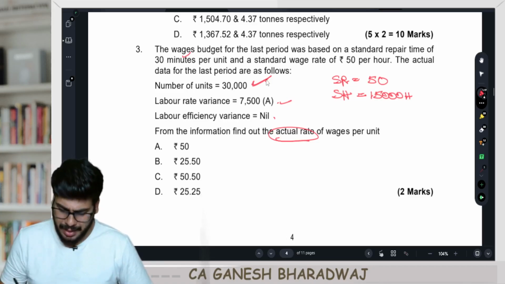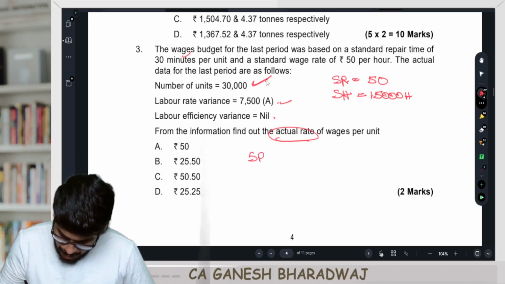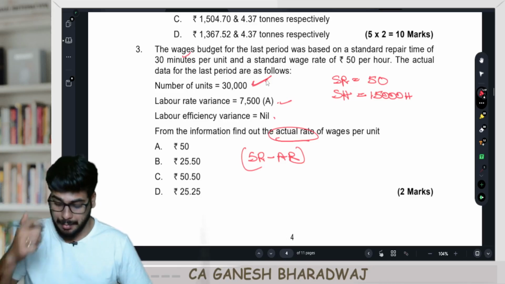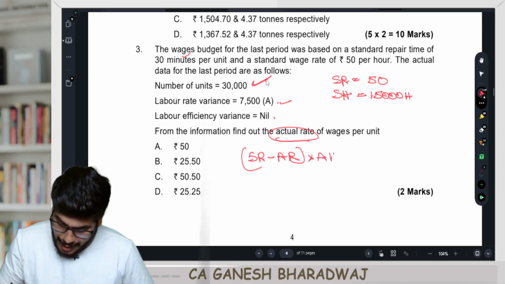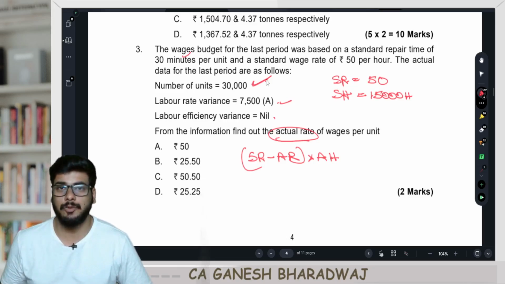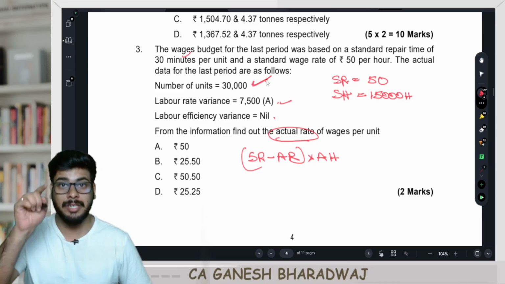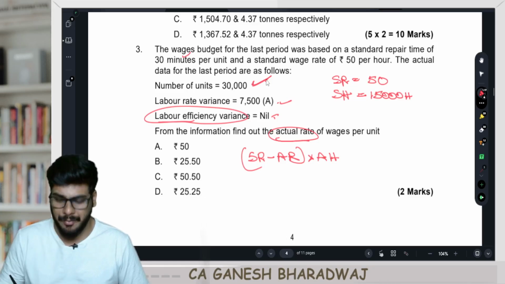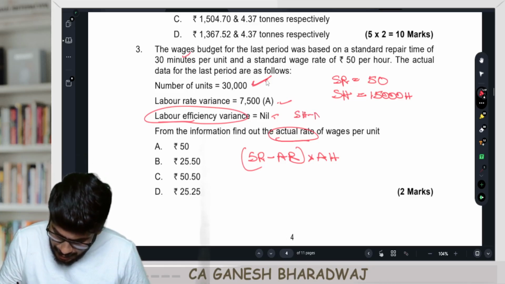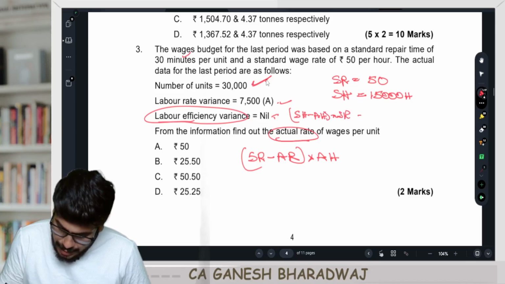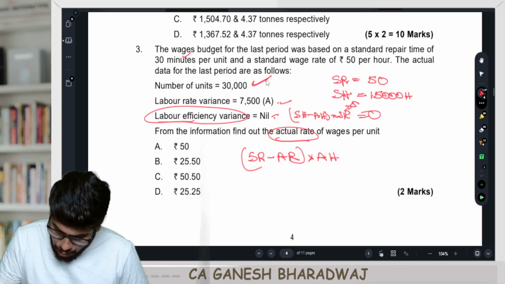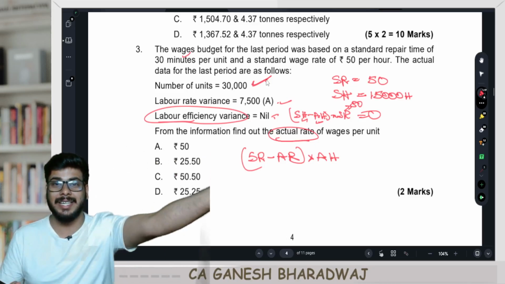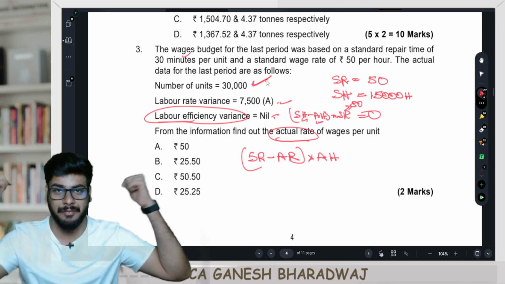So now labor rate variance, what is the formula? Standard rate minus actual rate. Now who is the guy responsible? The guy responsible is going to be your HR manager. So he needs to pay for what? The actual hours. Now in this question, do you have the actual hours? No. But can you find the actual hours? Yes. How can you do that? The labor efficiency variance is given as nil. What do you mean by labor efficiency variance? Your standard hours minus actual hours into standard rate is equal to 0. Standard rate is 50, we know. So now standard hours minus actual hours is 0. Or in other words, in this case, your standard hours is equal to actual hours. That's why you don't have an efficiency variance, right?